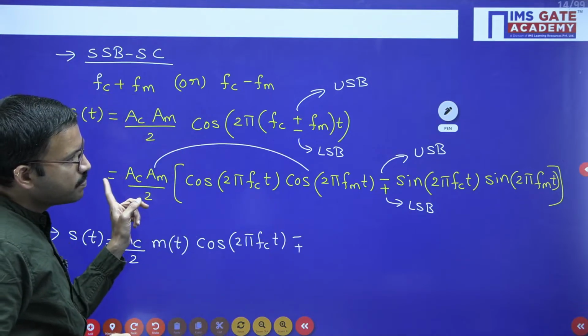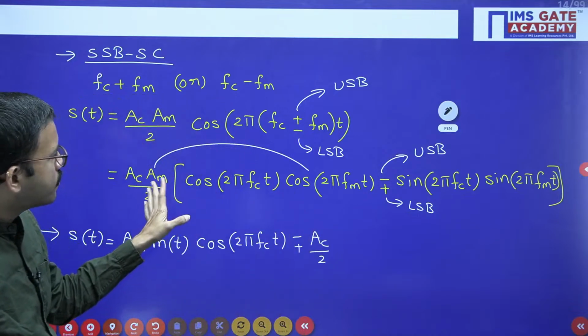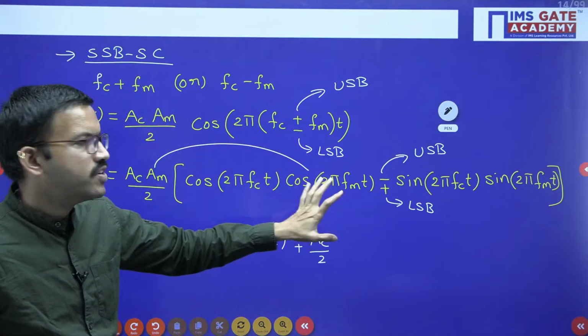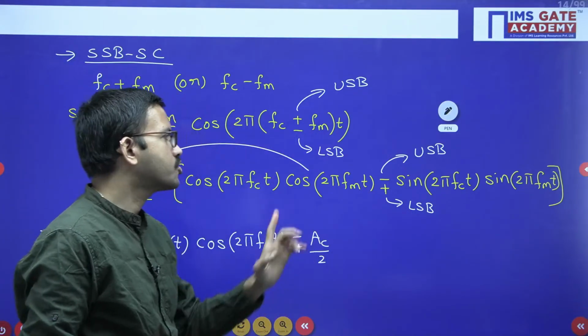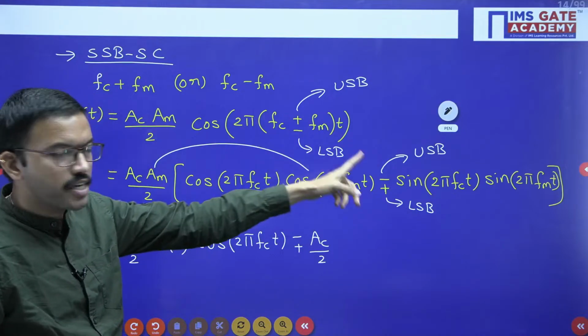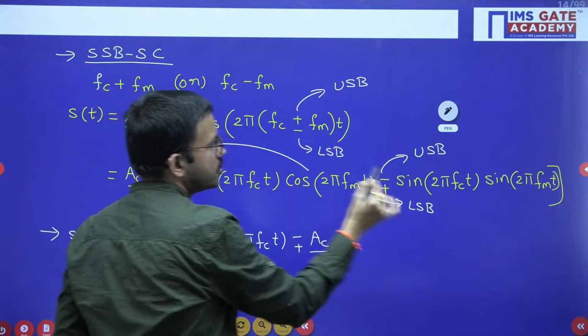Similarly, Ac by 2, you can copy this, then Am cos 2 pi Fm t you are having. If that signal is passed through a minus 90 degree phase shift, from there you are getting Am sin 2 pi Fm t.